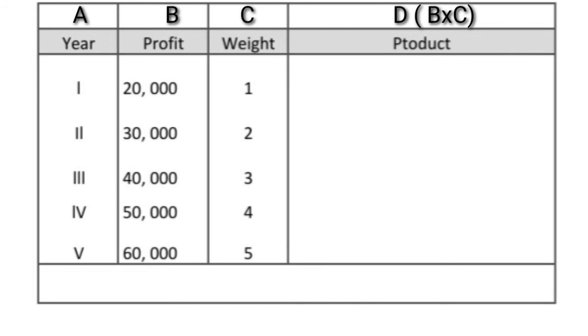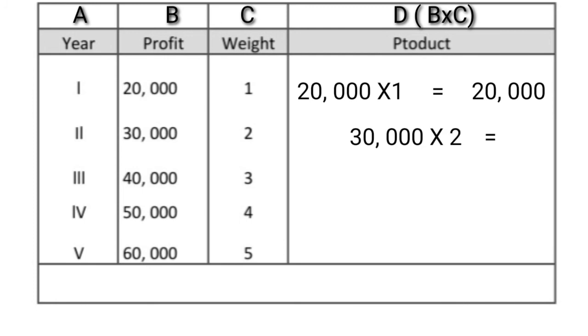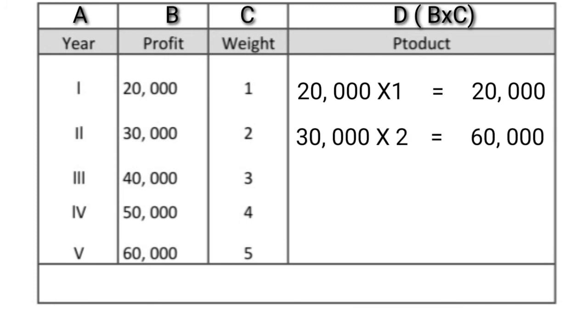First year, profit is 20,000 and the weight is 1. So the product is profit into weight, 20,000 into 1, that's equal to 20,000. The second year, profit is 30,000 and the weight is 2. The product is 30,000 into 2, 60,000.